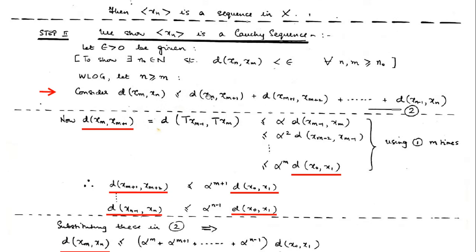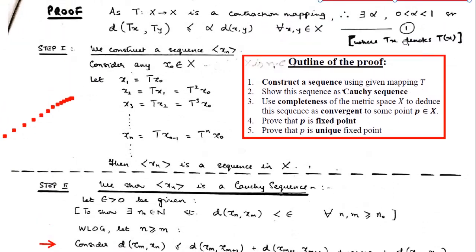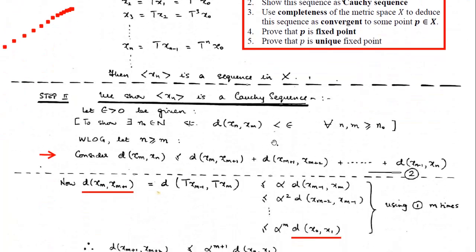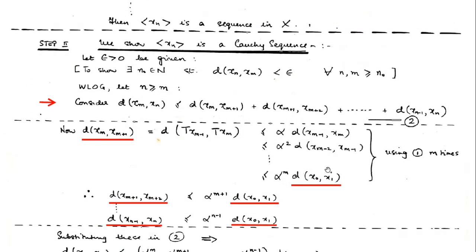So let us consider all these distances of the points one by one. So what is the distance between xm and xm plus 1? Then in the same way we'll consider the distance between xm plus 1 and xm plus 2. All these points' distances we will consider like this, and actually we will prove that these distances are less than or equal to something, meaning this alpha. What is alpha? It comes from the contraction mapping. So this alpha to some power, all these distances are less than or equal to the distance of the initial 2 points.